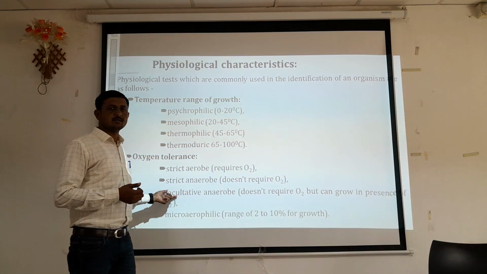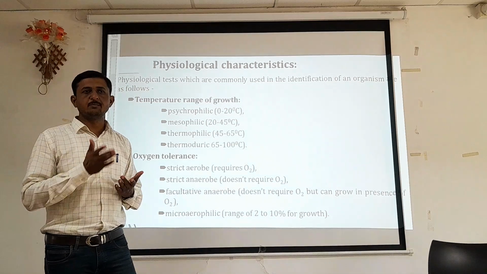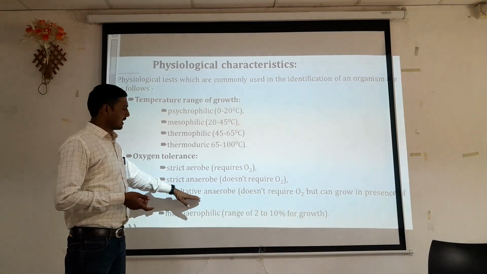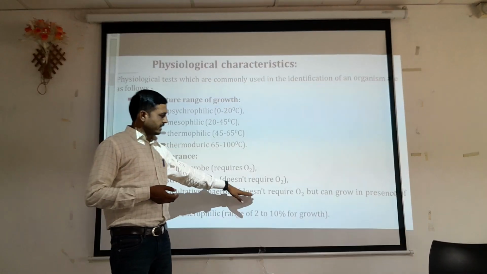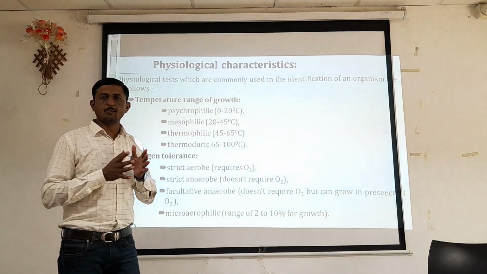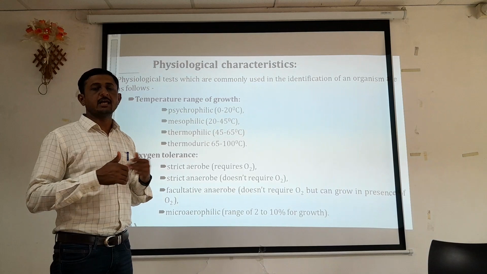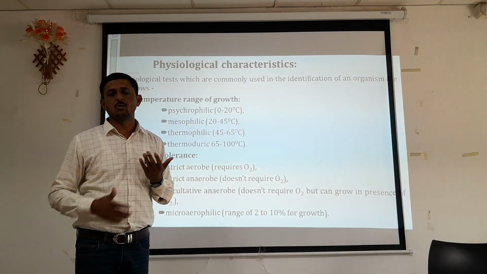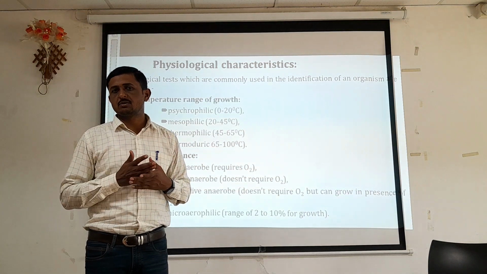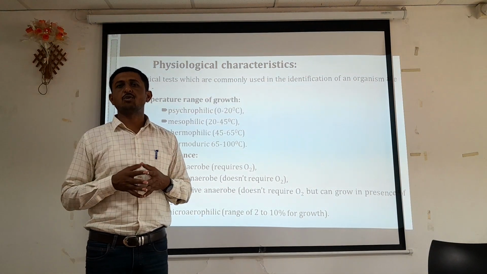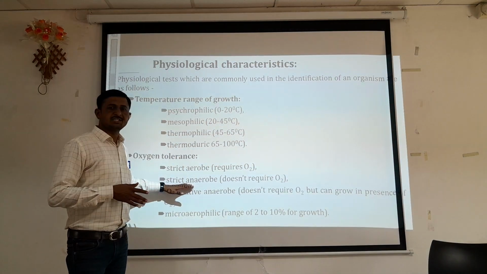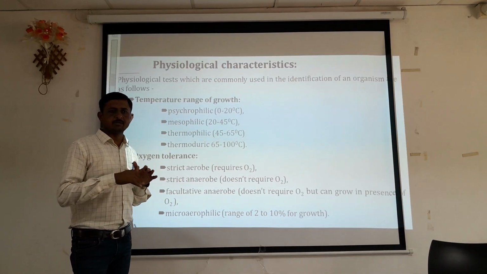Apart from that, some organisms can survive in the presence or in the absence of oxygen. So they are categorized into another group, that is facultative anaerobes. They do not require oxygen but can grow in the presence of oxygen. This is the third group of organisms. They are facultative, so they can grow in the presence of oxygen. They do not require oxygen for their growth, but when we expose that organism to oxygen, they do not die like strictly anaerobes. They can normally survive in the presence of oxygen.